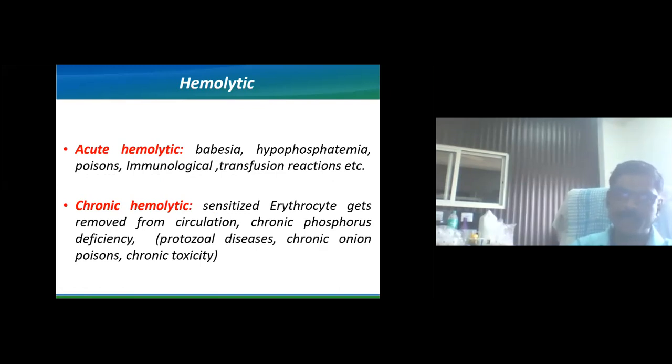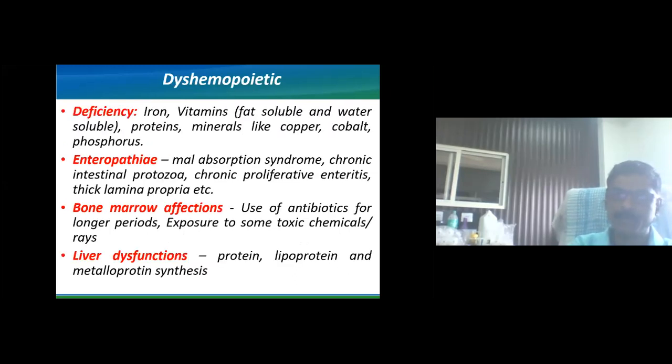Then chronic hemolytic anemia. This type of anemia is generally observed because of sensitization of erythrocytes. These sensitized erythrocytes get removed from the circulation, and the etiological factors most commonly include chronic phosphorus poisoning or chronic phosphorus deficiency, chronic protozoal disease, chronic onion poisoning, and chronic toxicities. In all these conditions, chronic hemolysis, or we can say extravascular hemolysis, can be observed. It's not intravascular, it is extravascular, in a slow or lesser form. So all these come under hemolytic anemia.